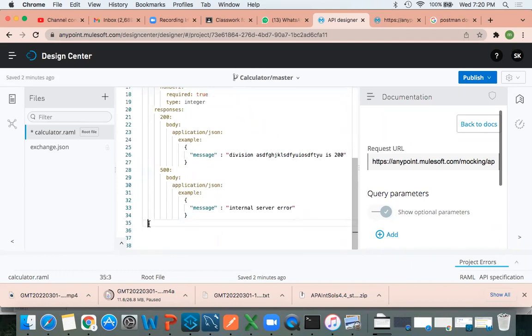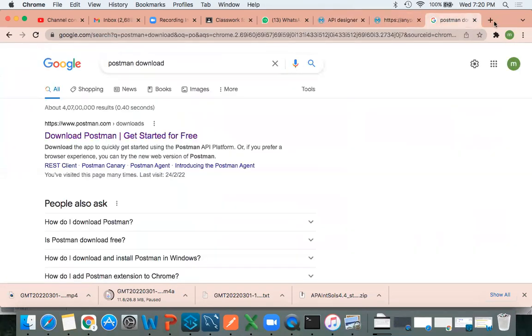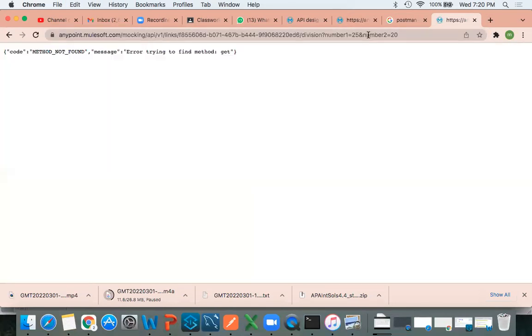Can you repeat once again why that URL is not working in the browser? In the browser, you cannot select the methods, right? See, I used a PUT method, right? In the browser, where will you get the option to provide that method? See, if I click on this, you are not able to select the method. So that's why you have to use Postman.